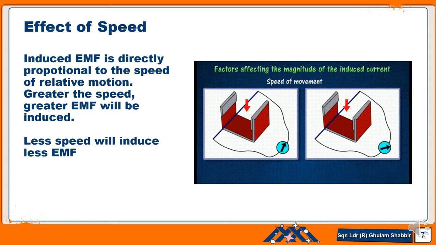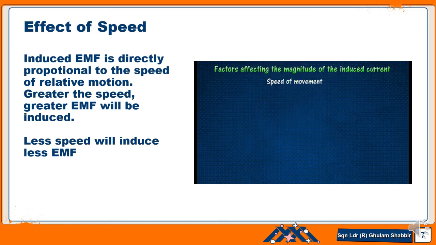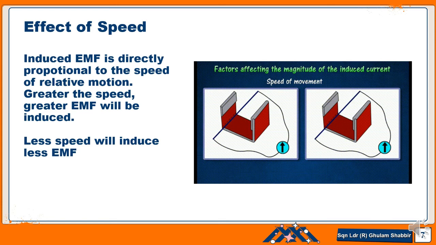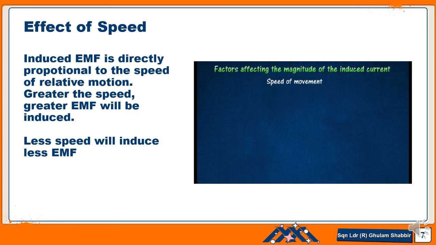But if the speed is increased, the deflection of the needle is increased, means there is more induced EMF. In the first case, it's a small deflection. In the second case, a large deflection. Large deflection is due to the large speed of the conductor moving in the magnetic field. So this is the first factor which affects the induced EMF.